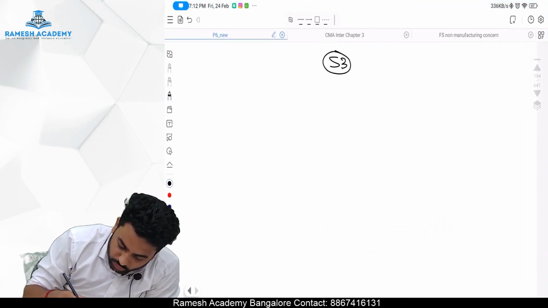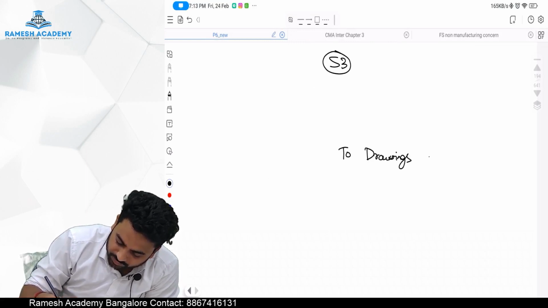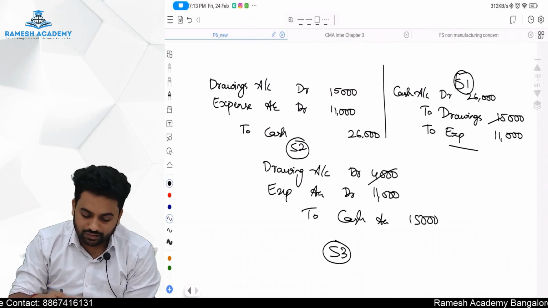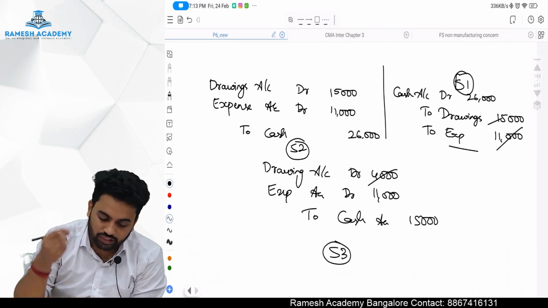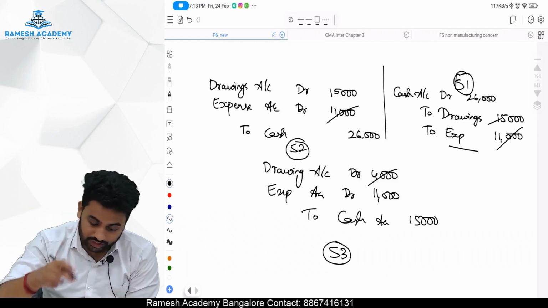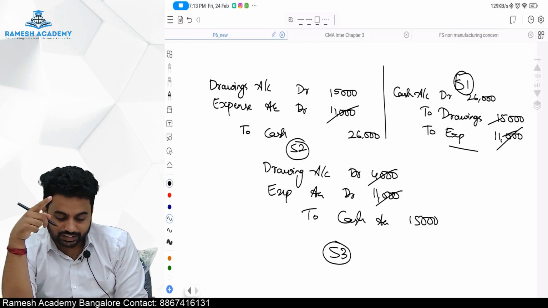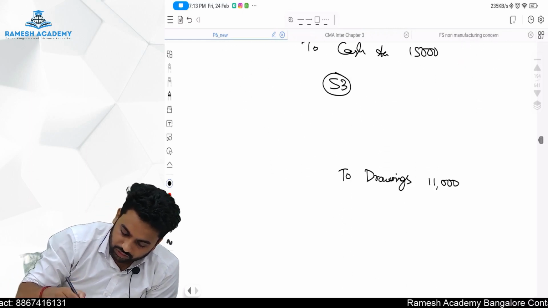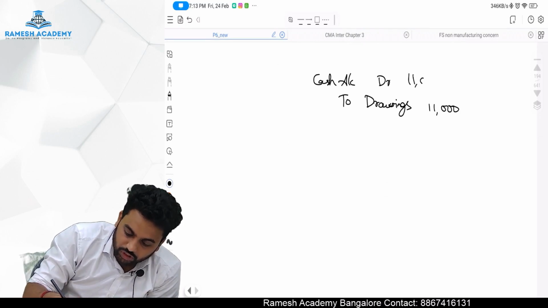Correct entry is what? To drawings, out of 15,000, debit of 4,000 will go and only 11,000 will be pending. Expense 11,000 debit, 11,000 credit. So this whole thing will go. Same for expense, this will go. Cash debit 26,000 is there, credit 15,000 is there. So basically debit balance of 11,000 will be pending. So cash account debit 11,000 to drawings account 11,000.